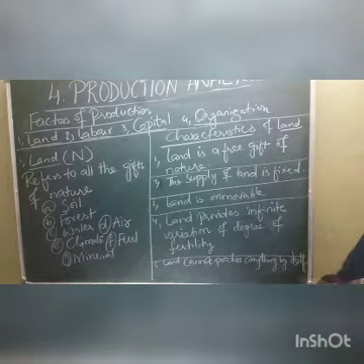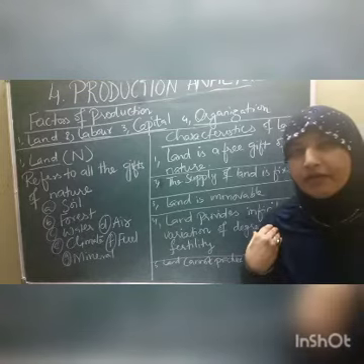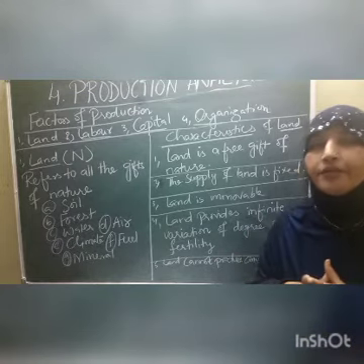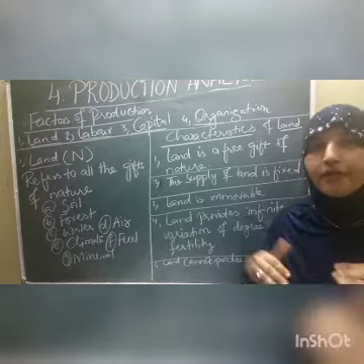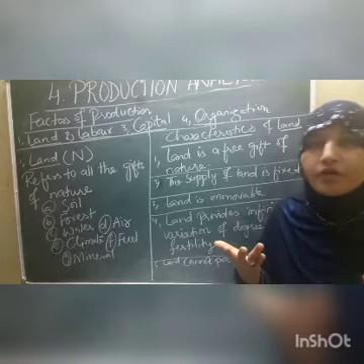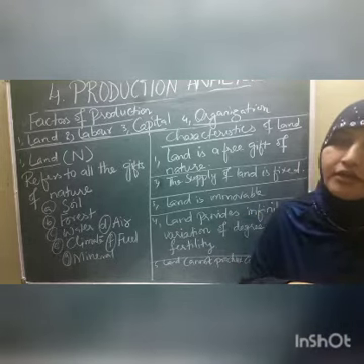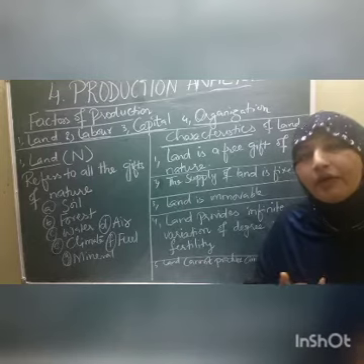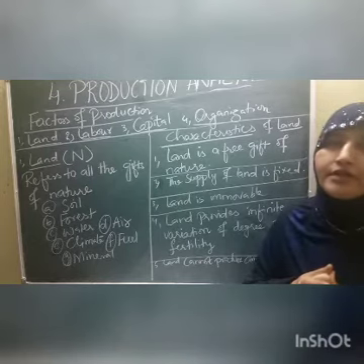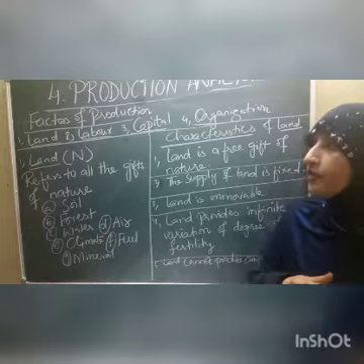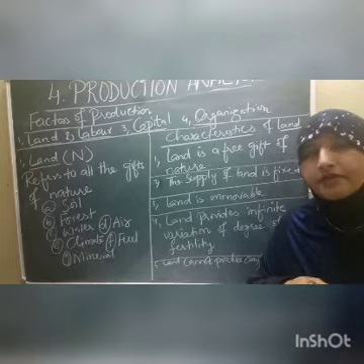Then land cannot produce anything on its own. Can you find that without human beings, land will produce anything, children? Can you guess that land produces all the crops by itself without the help of human beings? No, children. Land necessarily requires the efforts of human beings to produce anything. So these are called the characteristic features of land.